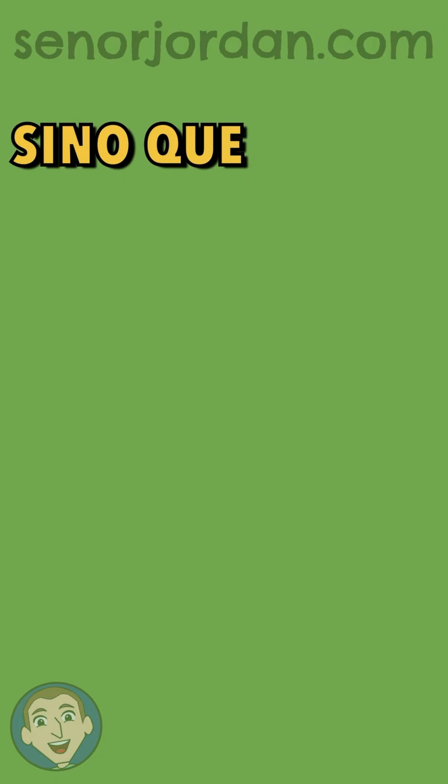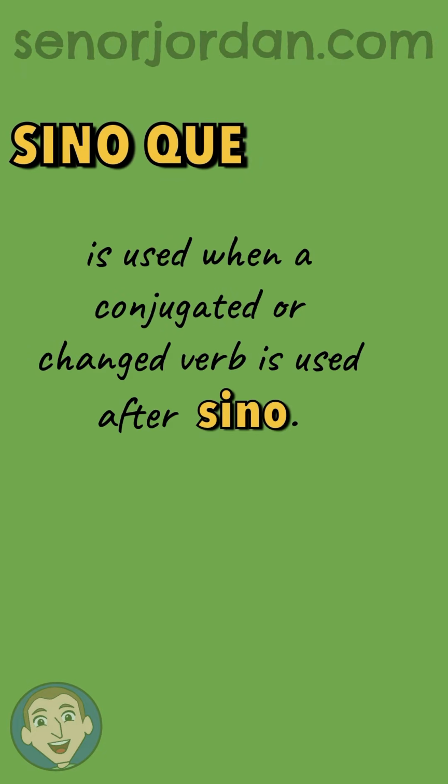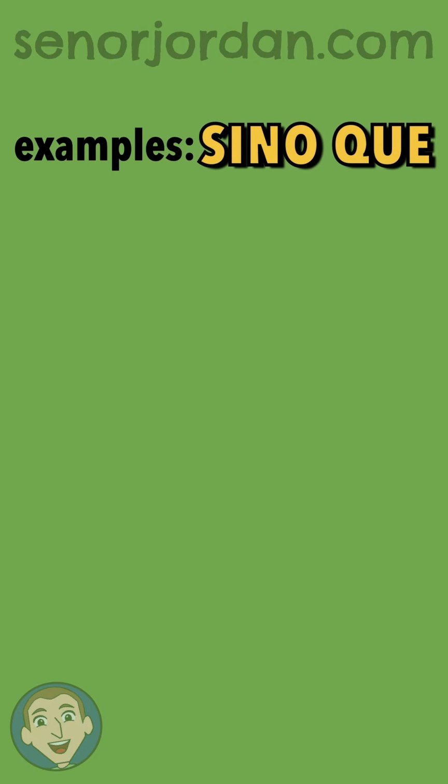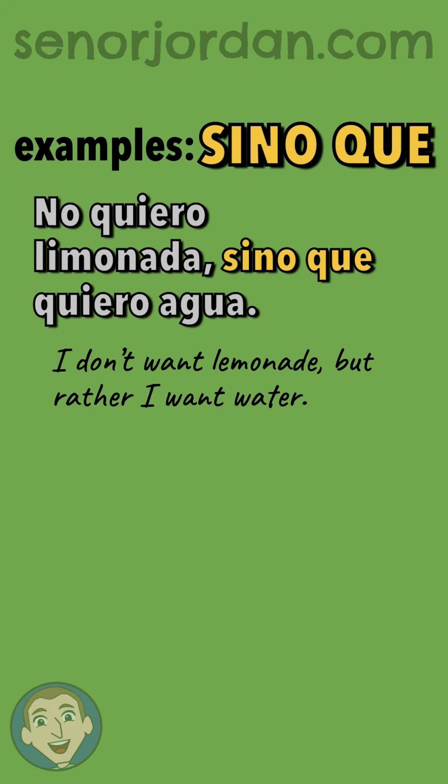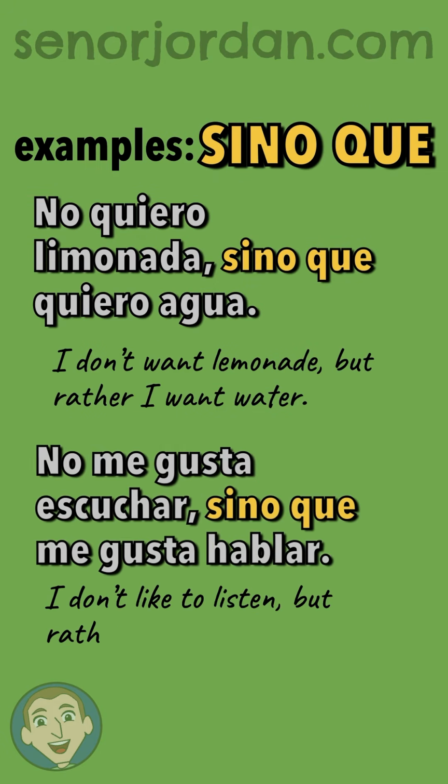Sino que is used when the second part has a conjugated or changed verb after sino. Let's see in these examples where there's a changed verb in the second part of the sentence. No quiero limonada sino que quiero agua. No me gusta escuchar, sino que me gusta hablar.